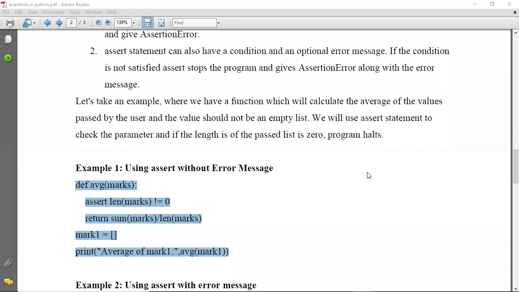सर इसमें एरर आएगा क्योंकि len of marks is not equal to 0, but the condition is false. Which condition? Assert condition is false. हाँ, assert जो है हमने लिखा है कि लेंथ जो मार्क्स जो हमारी लिस्ट है उसकी लेंथ 0 नहीं होनी चाहिए, it should not be equal to 0. बट जब हम रन कर रहे हैं